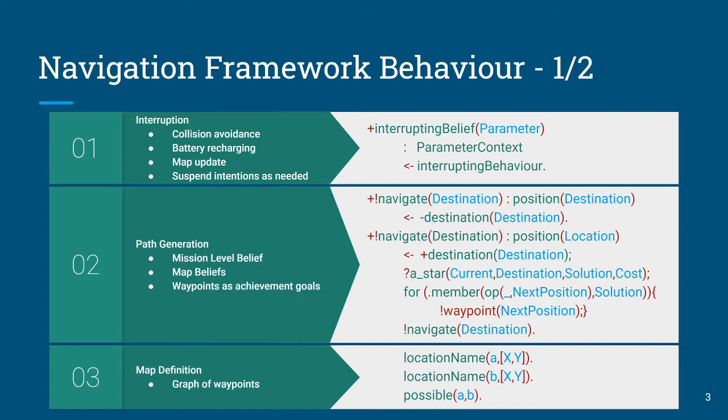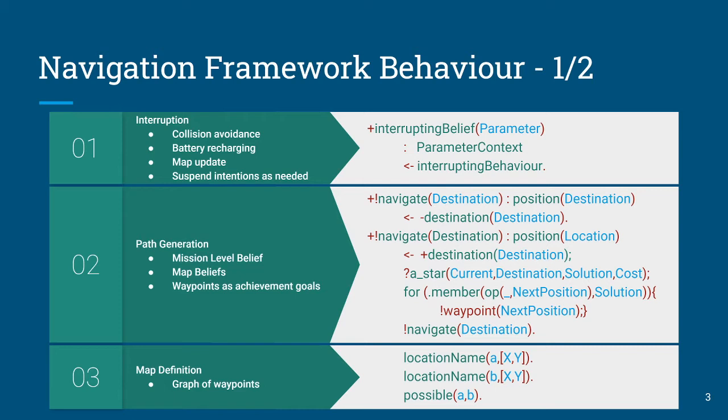By contrast, for our navigation mission and our waypoints, which we'll talk about shortly, these are going to be achievement goal based. The reason why we separate this out is because we no longer need to put our interrupting beliefs as context checks in every one of our other plans. We've separated those responsibilities. Now you can focus on your navigation or focus on moving through your waypoints.